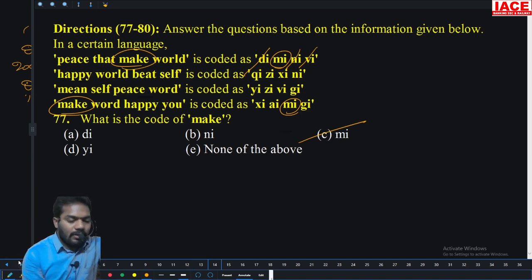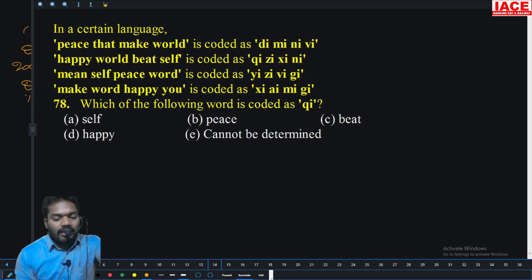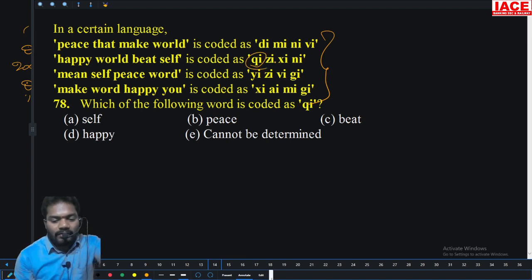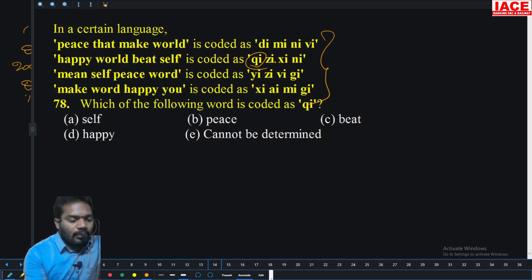Clear? Now, what is the code for qi? There is only chance for qi. Where is the qi? There is second line. There is a qi. Now, anywhere? No. The only second line is chance for qi. Then only chance of word in second line only.